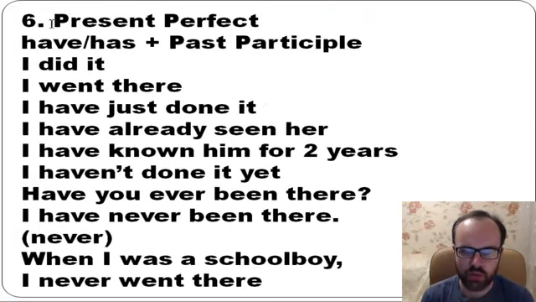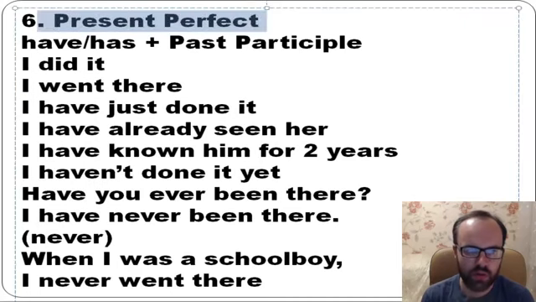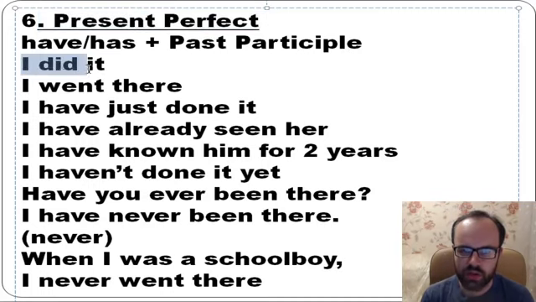Okay, what about present perfect? So we form it this way: have, has, plus past participle. If we talk about the past, we usually use past simple. So we talked about it. For example, I did it. I went there. So you know that there are some time markers, time expressions, which tell us that we need to use this tense. Please remember them.